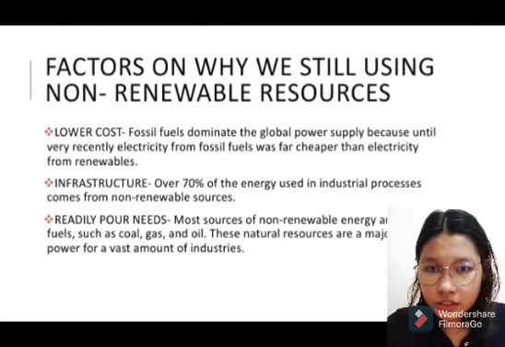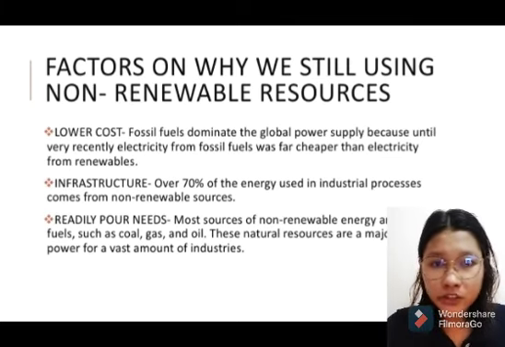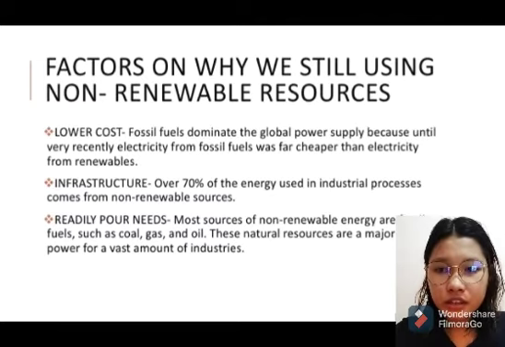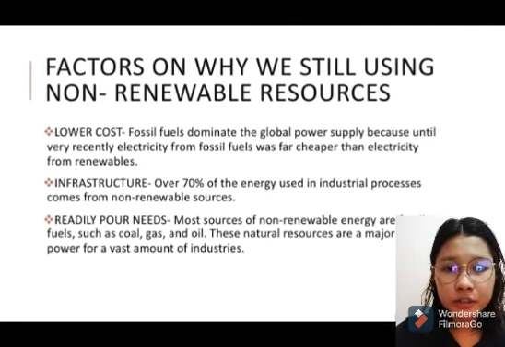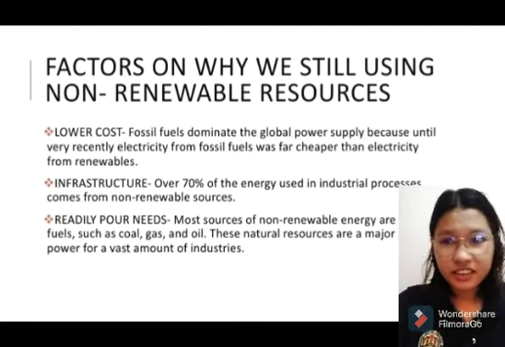Most sources of non-renewable energy are fossil fuels such as coal, gas, and oil. These natural resources are a major source of power for a vast number of industries. We're still using fossil fuels because it is the major source of our power, which is our necessity.